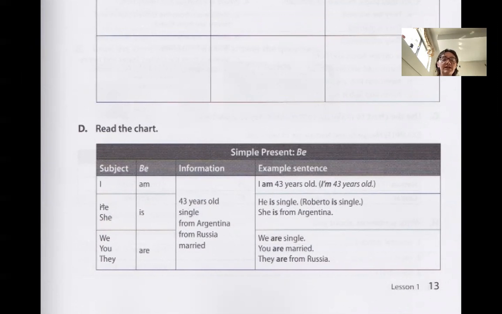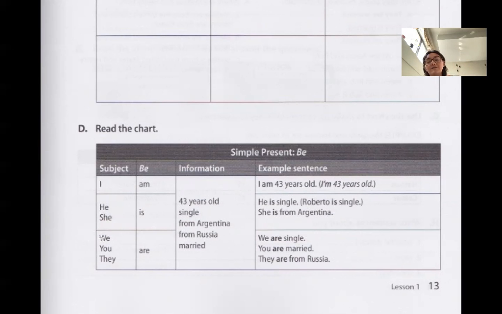We have our subject: I, he, she, we, you, they, right? Or we can use people's names when you're talking about he or she, or they, right? Third person, singular. You can say, oh, Sarah is 35.